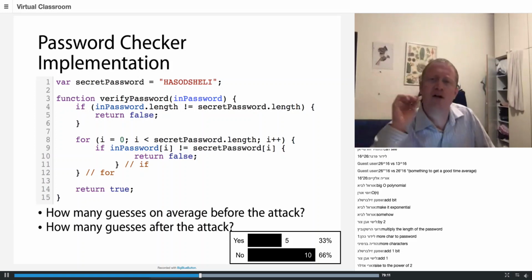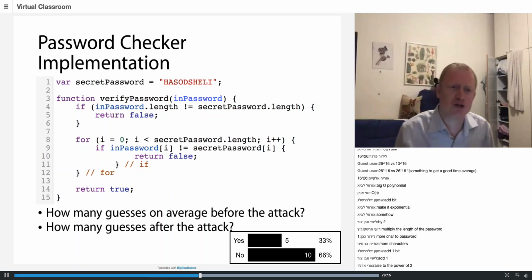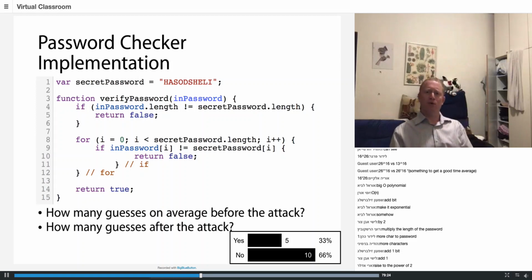So I prepared a couple of defenses in slides in the presentation, but let's just hear some suggestions from you. How can I make this password checker more secure? Any ideas?